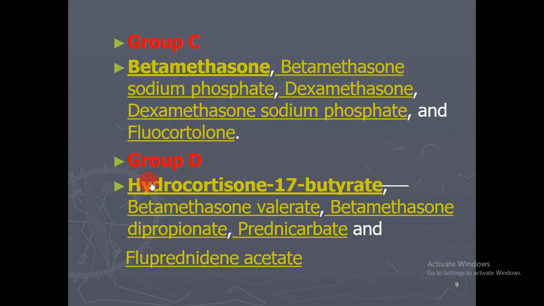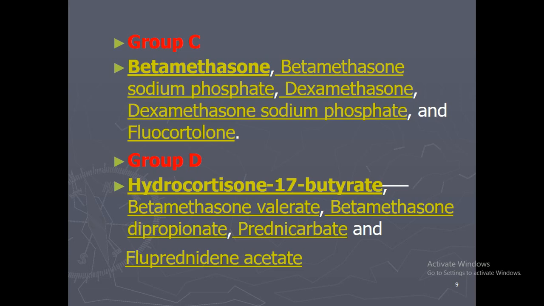Now come toward group D. Group D contains different corticosteroids. The first one is hydrocortisone 17-butyrate. The second one is betamethasone valerate, betamethasone dipropionate, prednicarbate, and fluprednidene acetate. So all these corticosteroids are available in the market by different names.